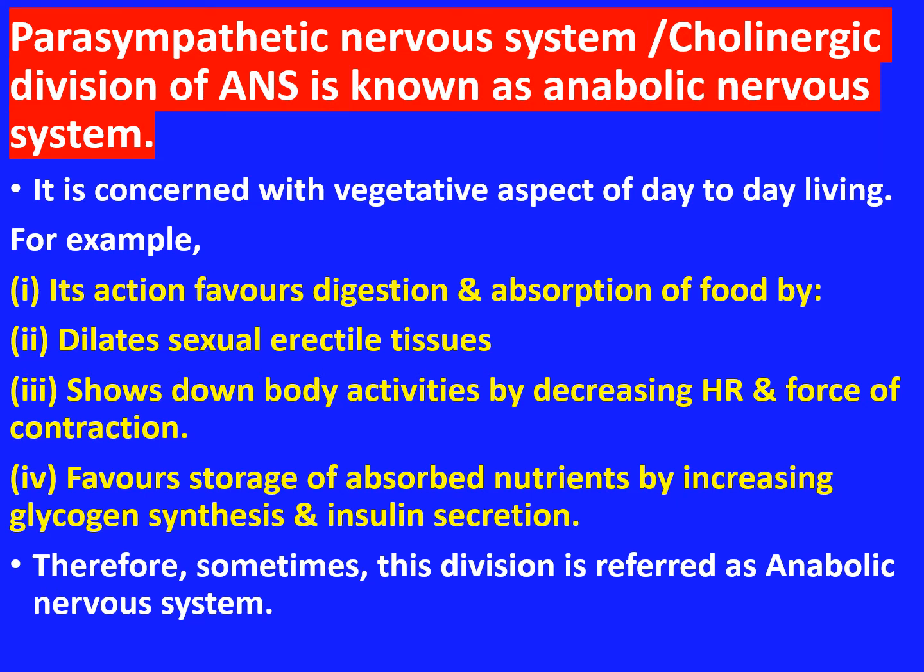Then it dilates sexual erectile tissues. Then it also slows down body activities by decreasing the heart rate and force of contraction. And it also favors the storage of the absorbed nutrients by increasing glycogen synthesis and insulin secretion. Therefore, the parasympathetic nervous system is also known as anabolic nervous system, or nerves of tomorrow.